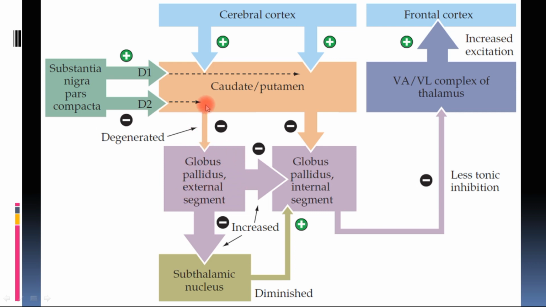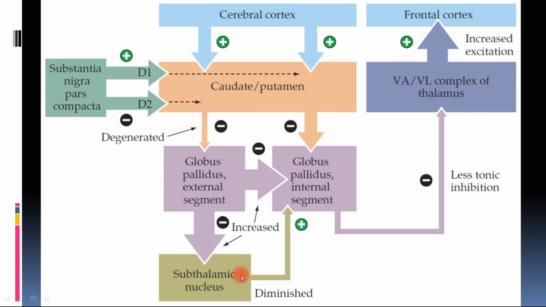Since these have degenerated, their inhibition on globus pallidus externa has decreased, so globus pallidus external segment will discharge tonically more frequently, and its effect will be increased. This will cause increased inhibition of the globus pallidus internal segment and increased inhibition of the subthalamic nucleus.